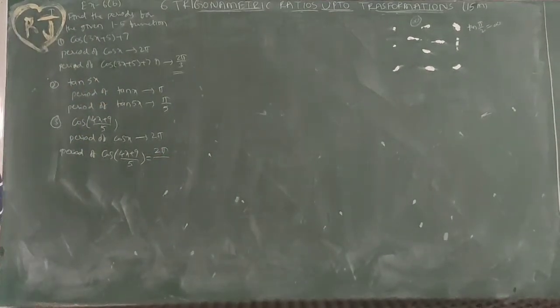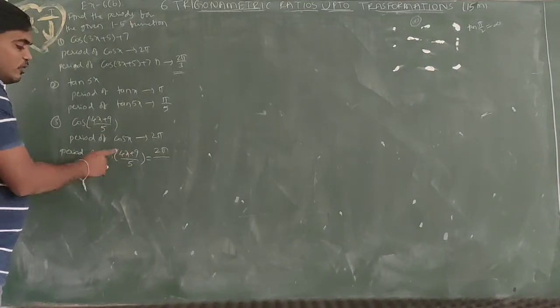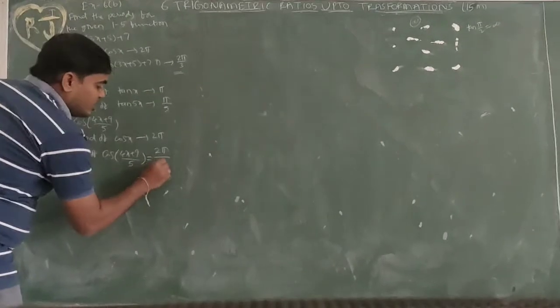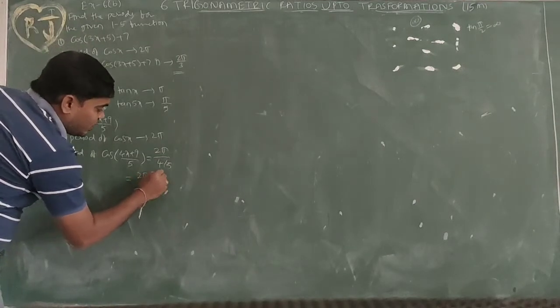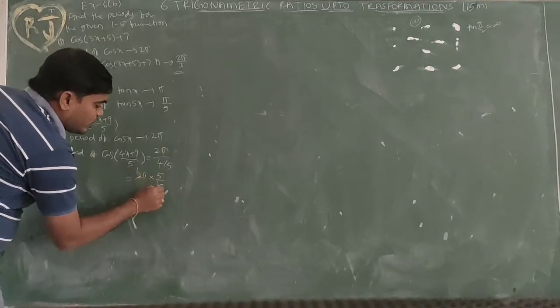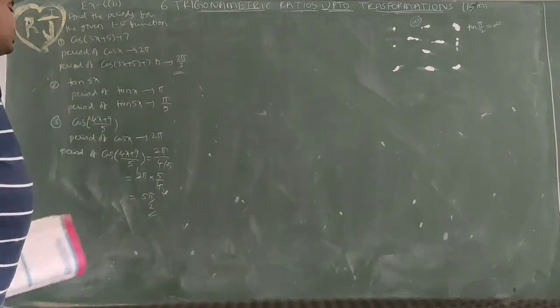What is the coefficient of x? Not only 4, the denominator 5 also: 4 by 5 is the coefficient of x. So it equals 2 pi into 5 by 4, which is 5 pi by 2. This is the period of the function.